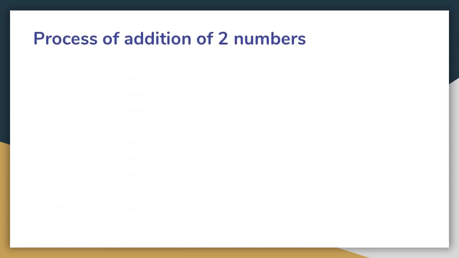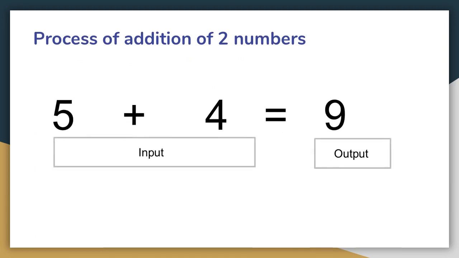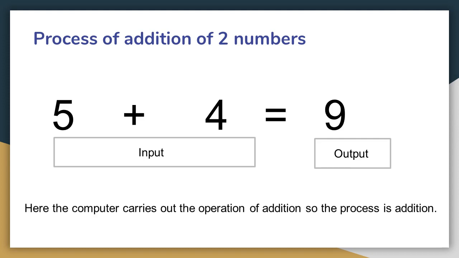Process of addition of two numbers. If we give computer the instruction to add two numbers 5 and 4, the input that we give to the computer would be considered as 5 plus 4 and the output that we get would be 9, and plus is the operation that the computer will do, hence that is the process. Here the computer carries out the operation of addition, so the process is the addition.